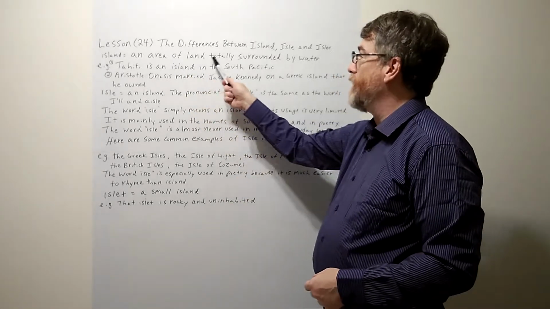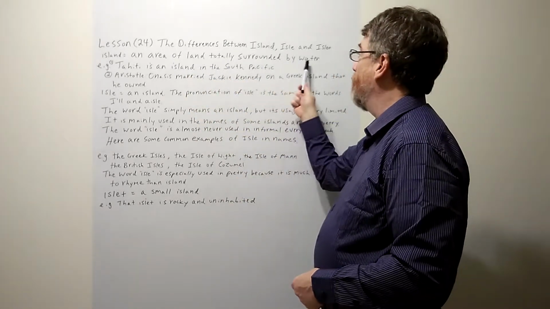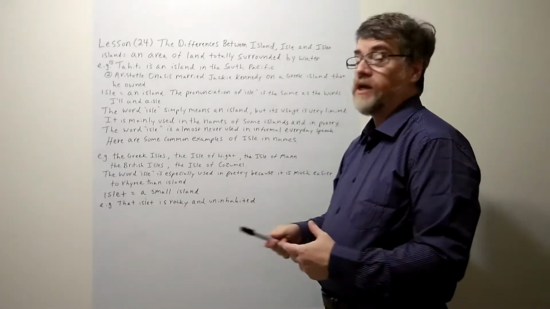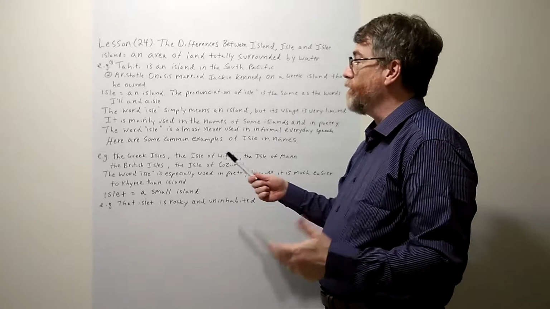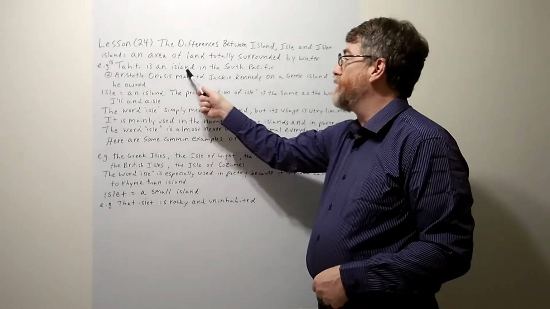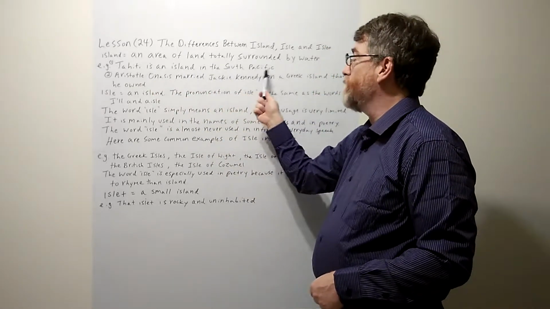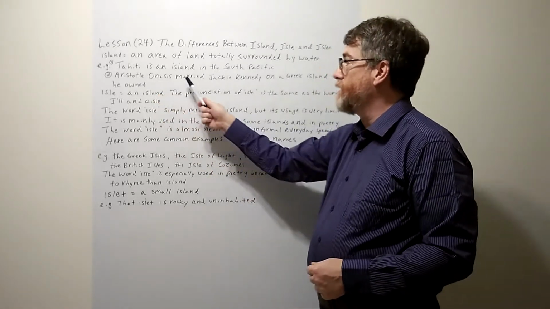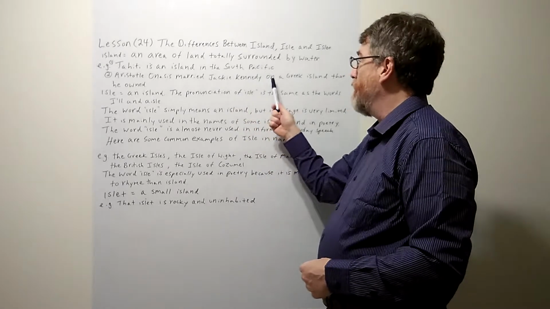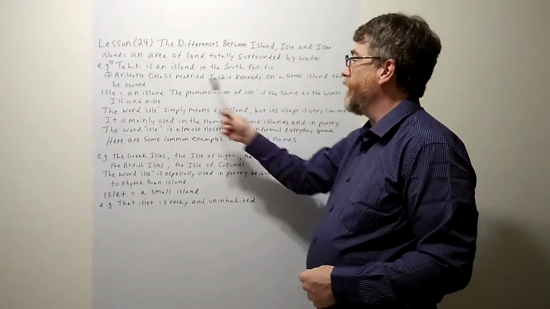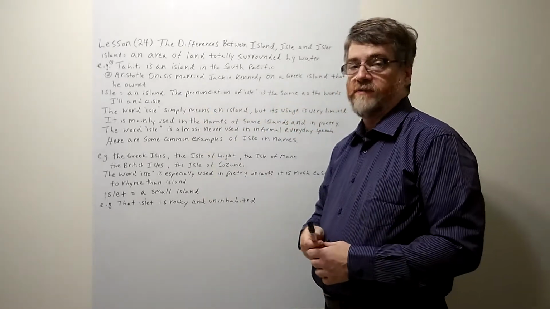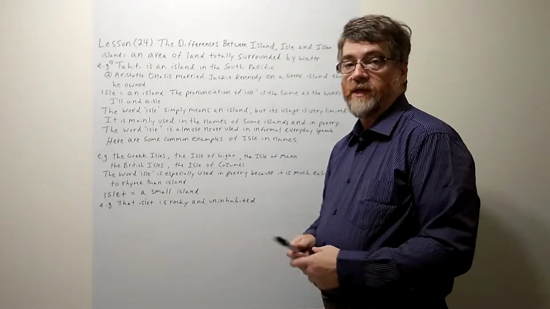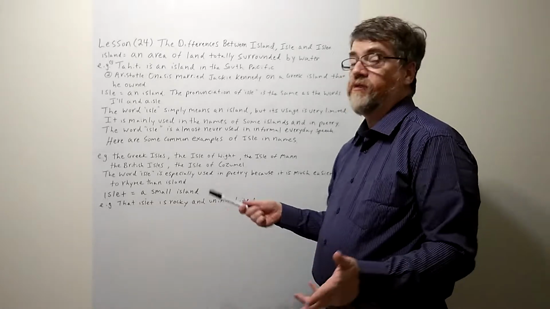An area of land totally surrounded by water. That's basically its meaning. Most of you should know this already. Let's just cover a quick few examples. Tahiti is an island in the South Pacific. Aristotle Onassis married Jackie Kennedy on a Greek island that he owned. Yes, it was very famous a long time ago. Remember, Jackie Kennedy used to be the wife of John F. Kennedy before he died.